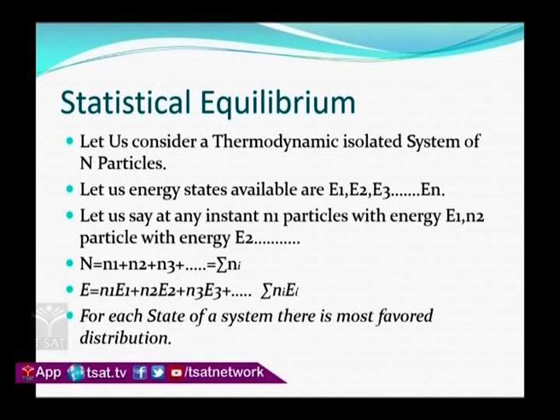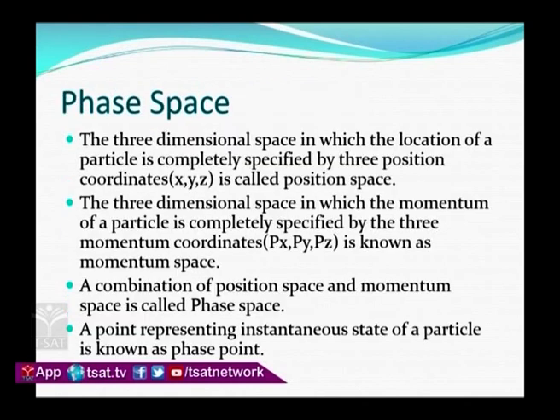That equilibrium is called statistical equilibrium. There is no exchange of energy either.